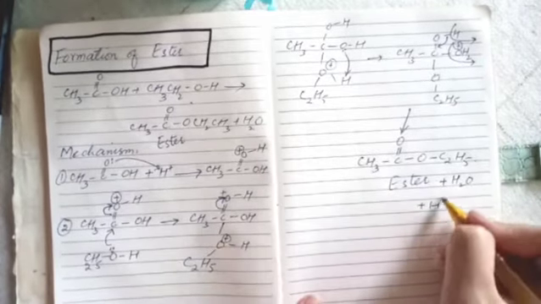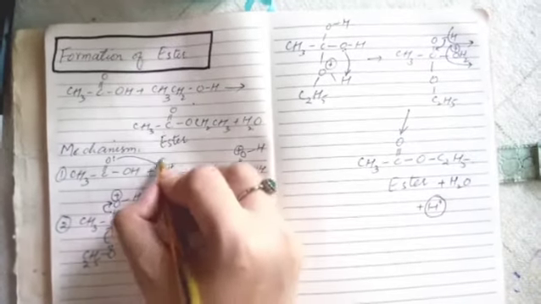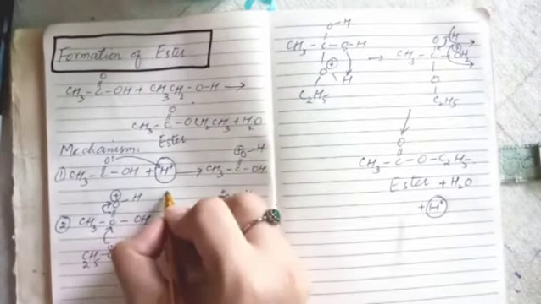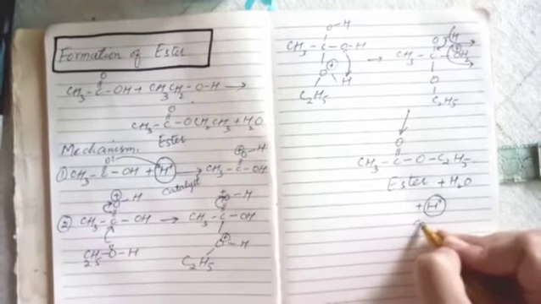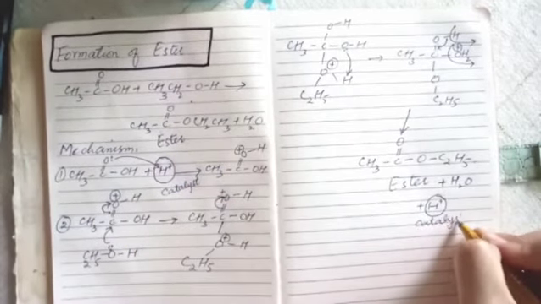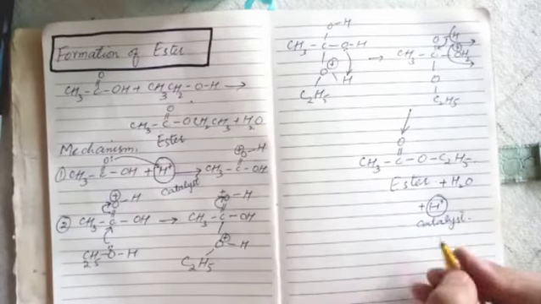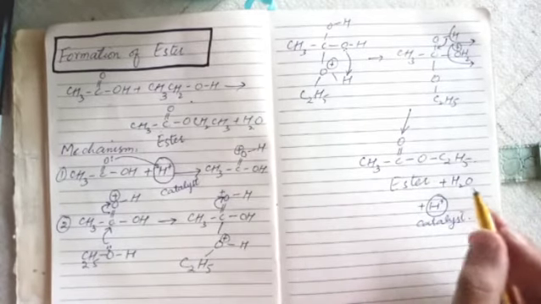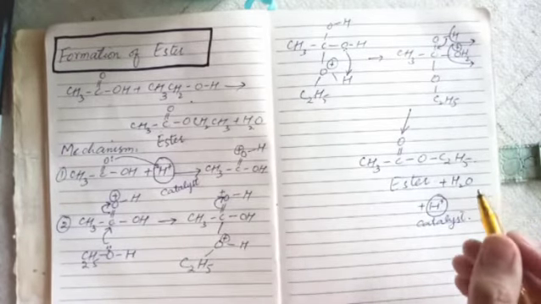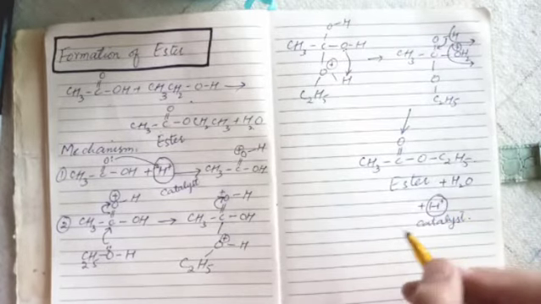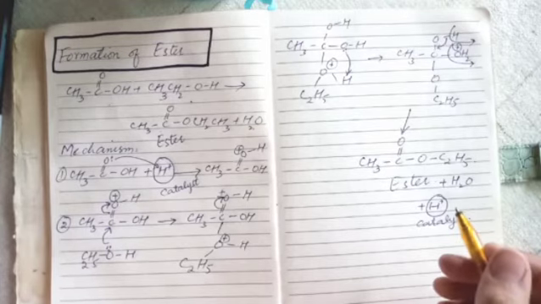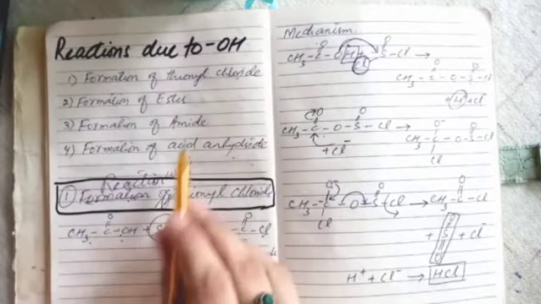This is the same proton we used in the first step as a catalyst. So always remember, the catalyst is regenerated at the end step. It is not used up in the reaction or product. It doesn't form a product. It gets regenerated.